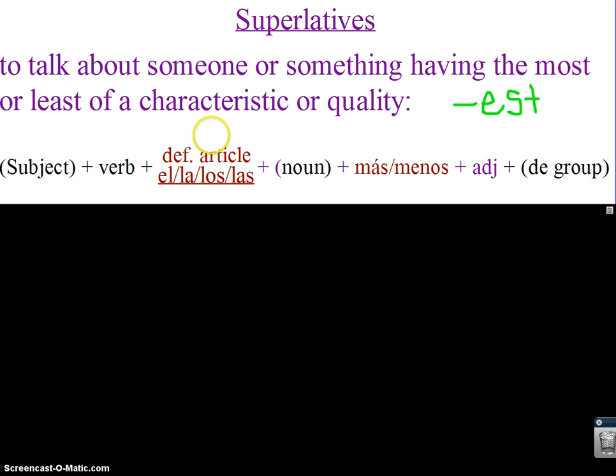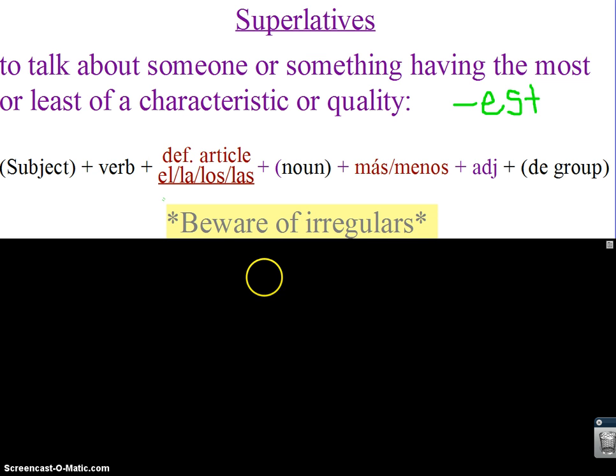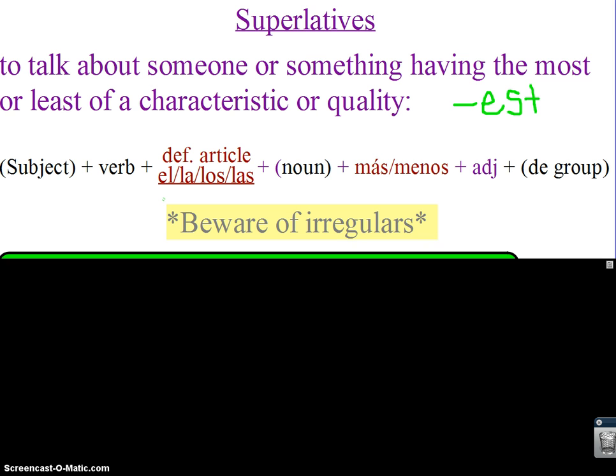Then you need a definite article used to match the noun. And you know your definite articles are el, la, los, or las. You may or may not have a noun here. I'll give you examples of both. Then you will have más o menos, unless, of course, you're using one of the four irregulars, and the adjective to describe the noun. Therefore, beware of irregulars. Make sure you write that down as well.